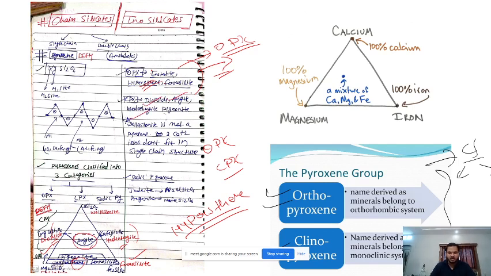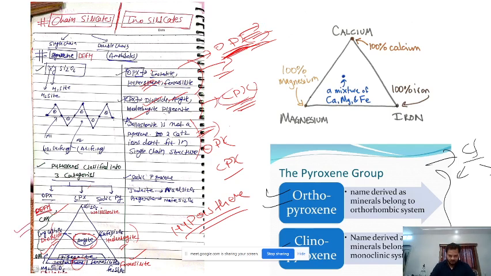Diopside, Hedenbergite and augite. These are clinopyroxene minerals. Wollastonite is not a pyroxene as two calcium positive ions don't fit in a single chain structure. So this is it. Just remember them before the next class, just memorize these names. Now you should be thorough about this diagram and the three minerals under OPX and the three minerals under CPX: enstatite, hypersthene, ferrosilite, diopside, Hedenbergite, augite, and draw this diagram.